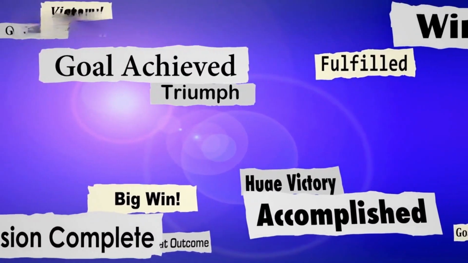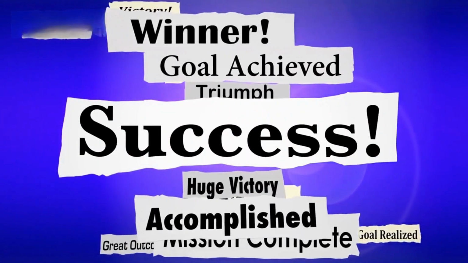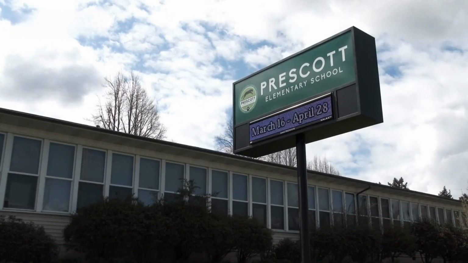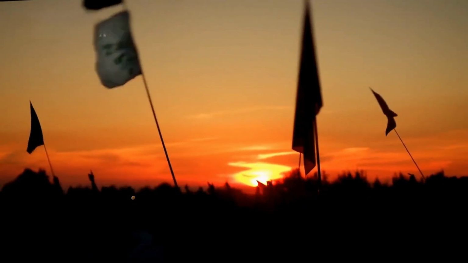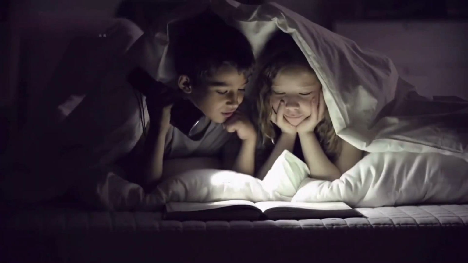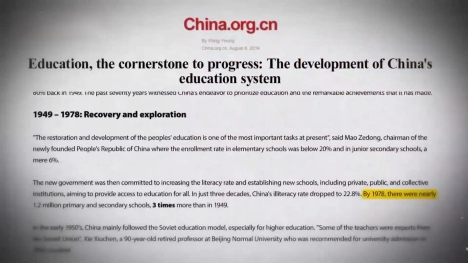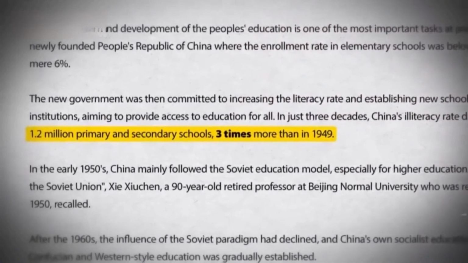But it is not that there were only failures and bad things during Mao's reign. There were some positive achievements too, especially in terms of women's equality and education. A nationwide public education system was launched during Mao's rule. Campaigns were run by the government to end illiteracy. And during Mao's leadership, China's literacy rate improved a lot. In 1978, compared to 1949, China had 3 times more primary and secondary schools.